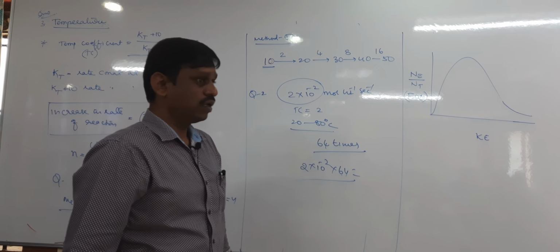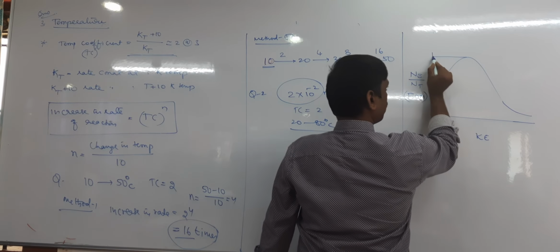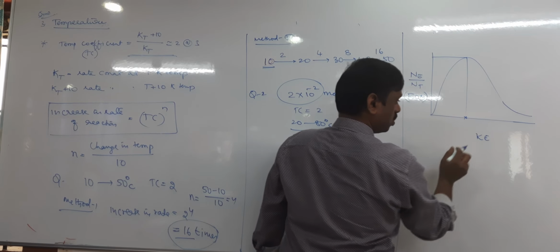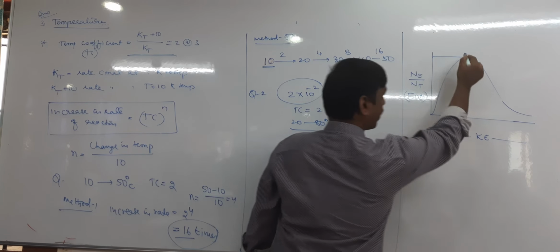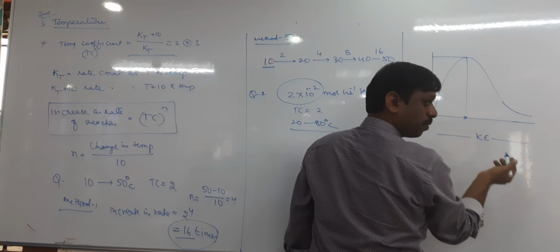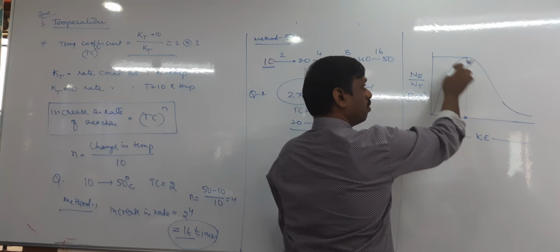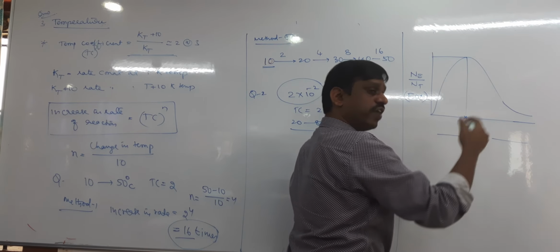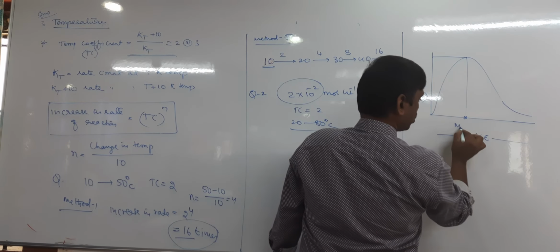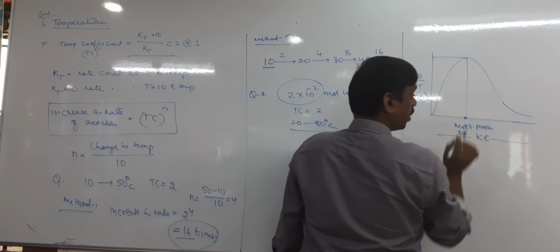Now this peak of the curve indicates the maximum fraction of molecules having this kinetic energy. So the kinetic energy possessed by the maximum fraction of molecules is called the most probable kinetic energy. So this point is the most probable kinetic energy.